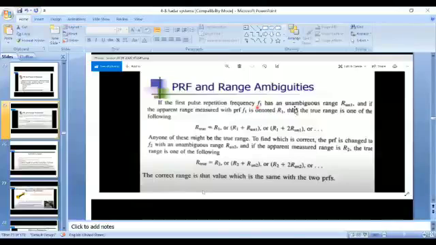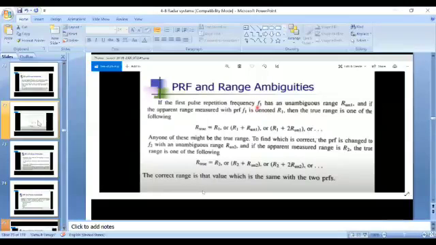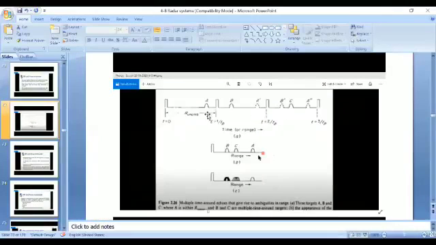In order to find out the true range of a target, here we derive an equation called R true. R true is equal to R1 if on every sweep you identify the target as A only, no other targets.